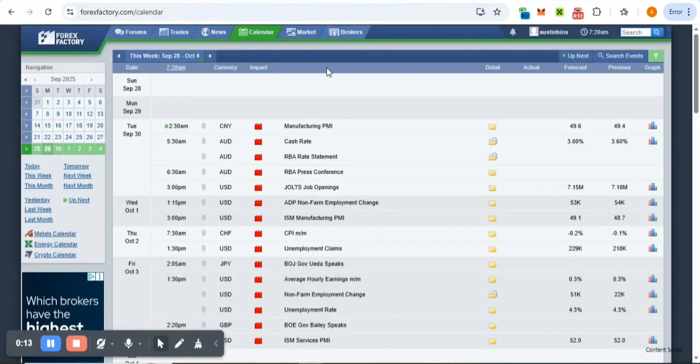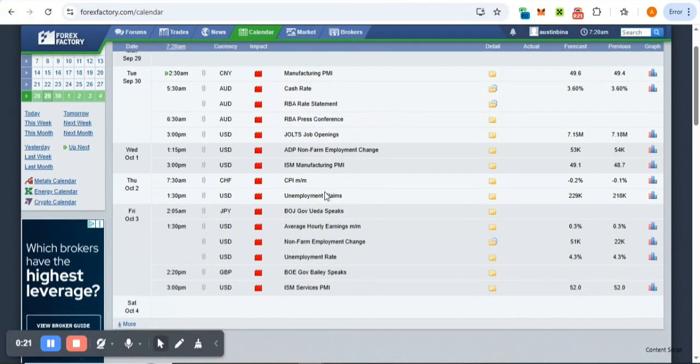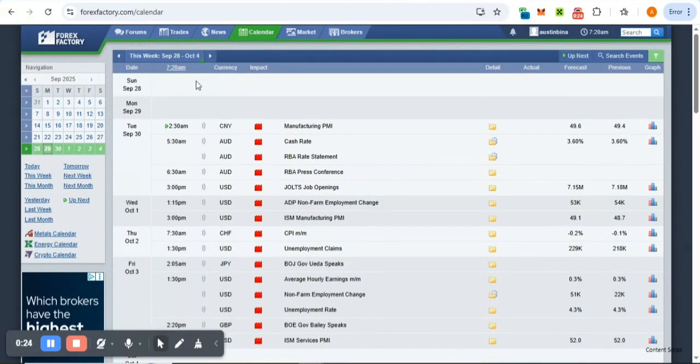So today, let's start by taking a look at what we have for the fundamentals this week. We have news events coming up during the week, and I'm using Forex Factory right here. On Tuesday, which is the 30th of September, we have manufacturing CPI for CNY and the likes. For AUD, we have the RBA press conference coming up this week, and their cash rate announcement. The forecast is 3.6, which is what it was previously, and hopefully it still comes out at 3.6.